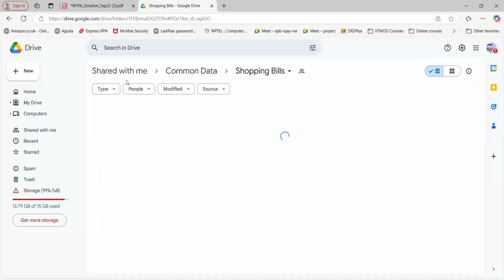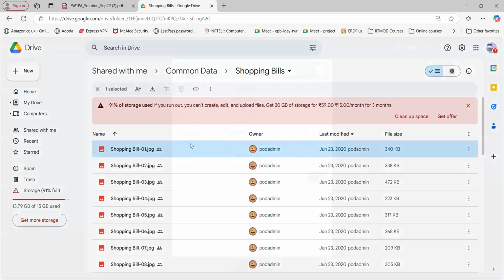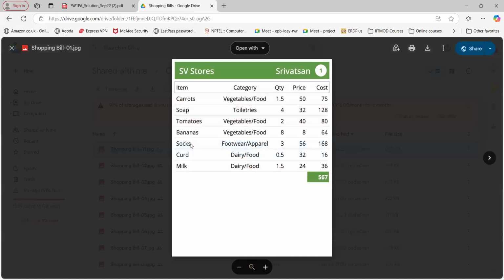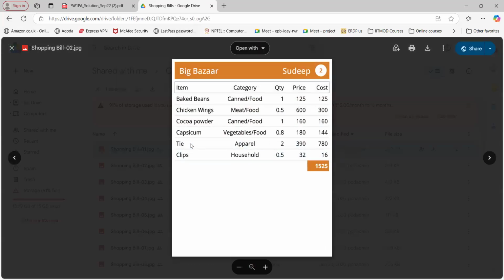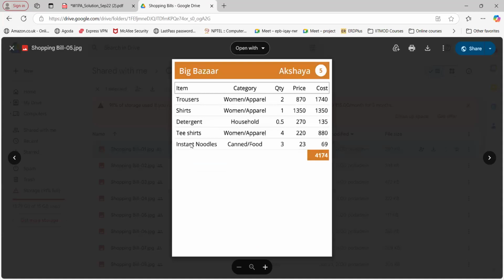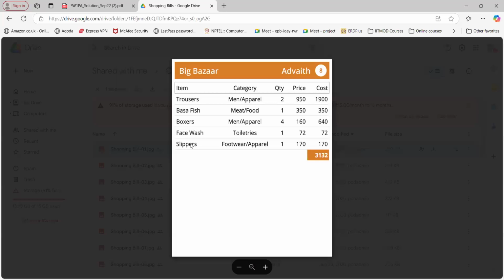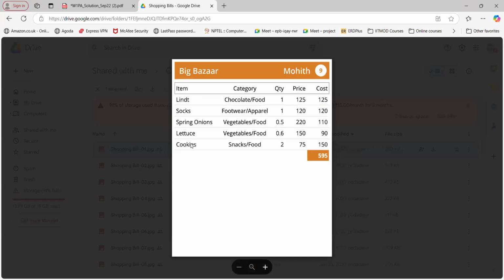Shopping bills: Big Bazaar and amount less than 1,000. So, first card: Big Bazaar? No. Next card: Big Bazaar? Yes, but the amount is greater than 1,000, so we don't count it. What about this? No Big Bazaar. No Big Bazaar. Big Bazaar? Yes, but the amount is greater than 1,000. Less than 1,000? No. Here we are looking at the total amount. Next, no Big Bazaar. Yes, Big Bazaar, but the amount is not less than 1,000. What about this card?